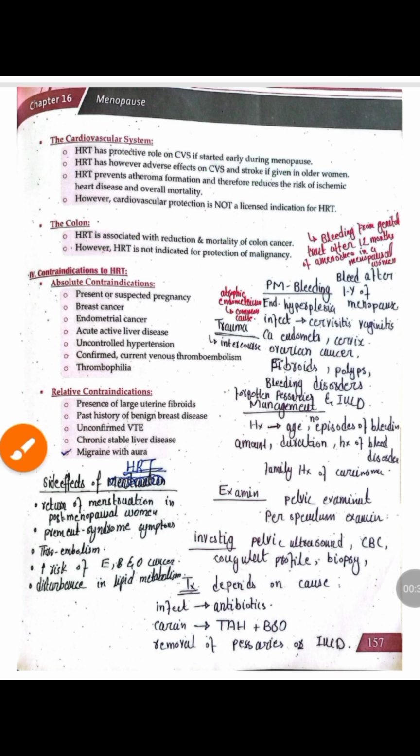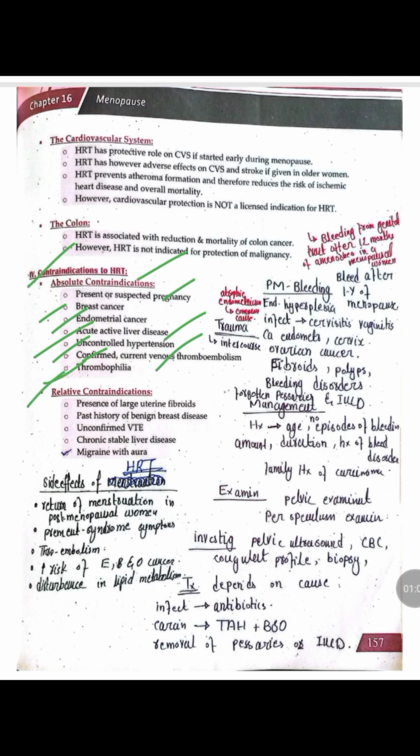Next one is the contraindications of HRT. First one is the absolute contraindications, which include suspected pregnancy, a patient having breast cancer, endometrial cancer, or active liver disease, a patient having uncontrolled hypertension, who has a confirmed current history of venous thromboembolism, or a patient having a coagulation disorder like thrombophilia.